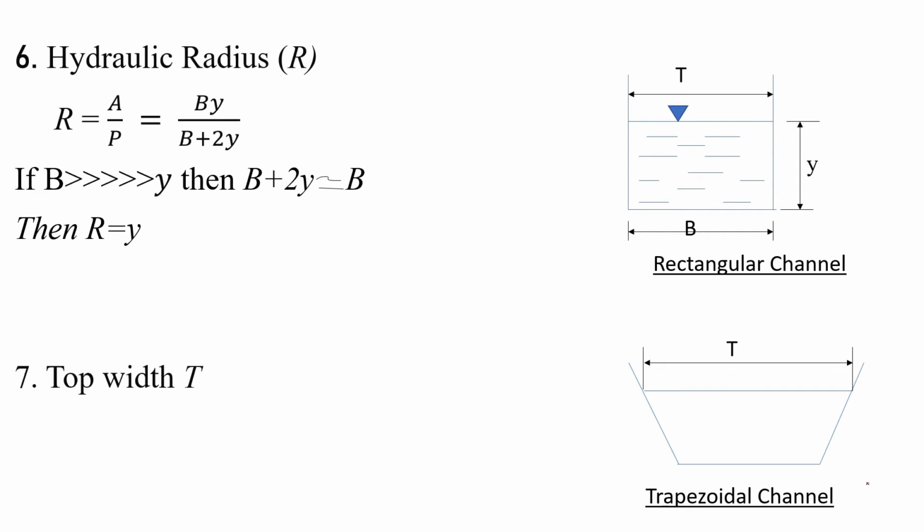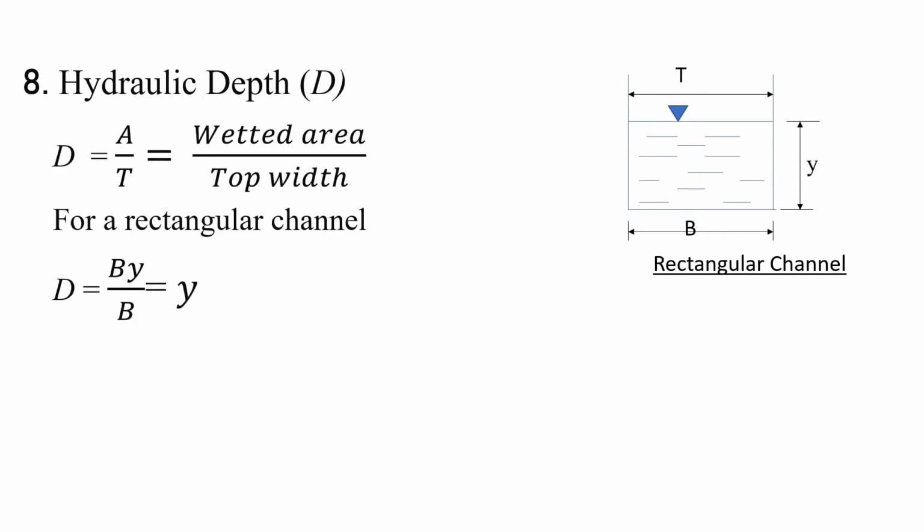So next one is the hydraulic depth. Hydraulic depth is the ratio of wetted area by top width. And for a rectangular channel, A will be equal to By and T will be equal to B. So D will be equal to Y. We see here that the hydraulic depth for a rectangular channel is equal to depth of flow of the channel.